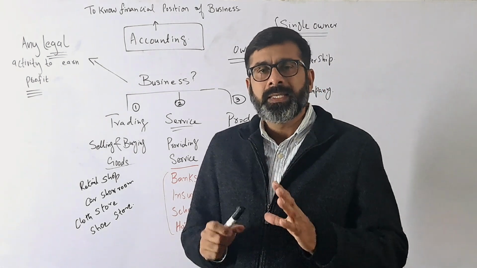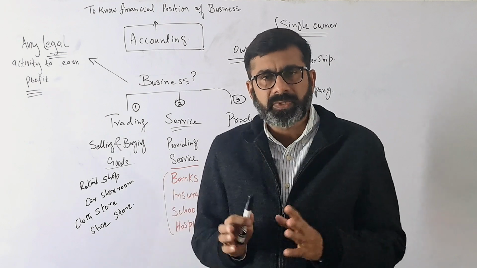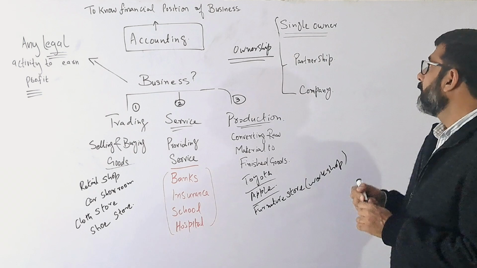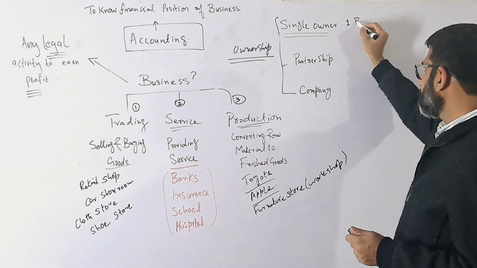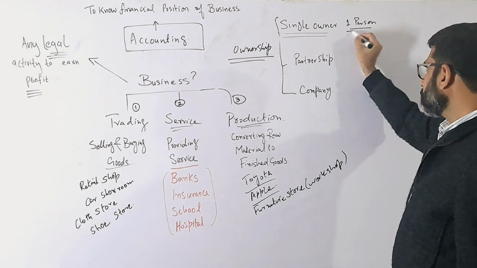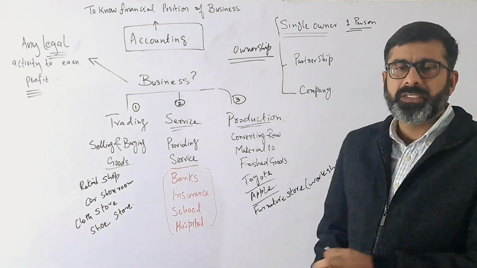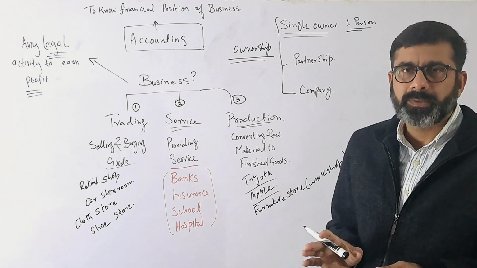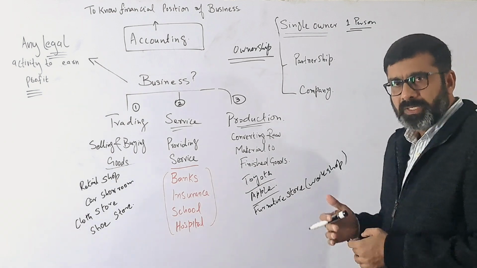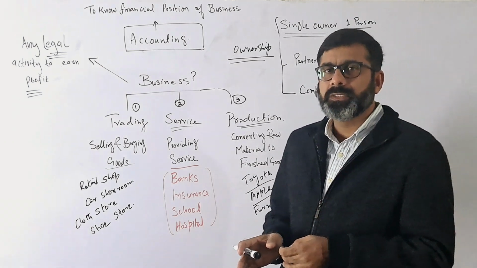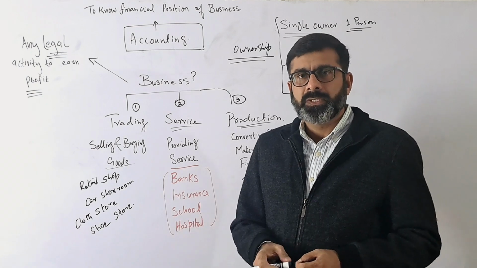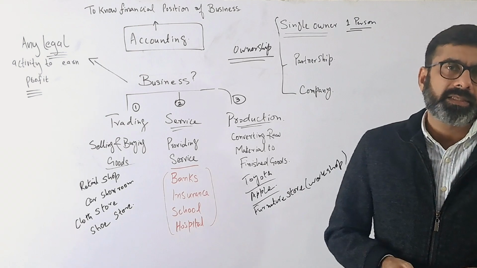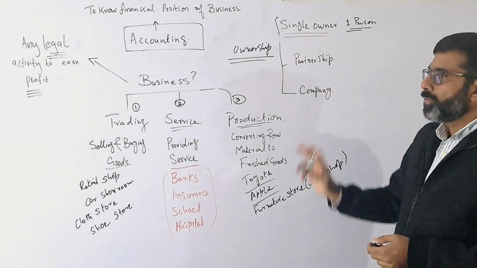So that is the single owner business, and most of the businesses in the world, like small businesses, are single owner. Okay. So here only one person is there. He or she is managing the business, investing in the business, and doing all the basic work of the business. They are managing it, investing in it, and also working for it. So small businesses around you may be the basic example of this single owner business.